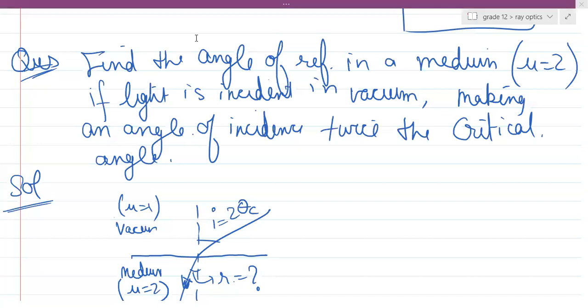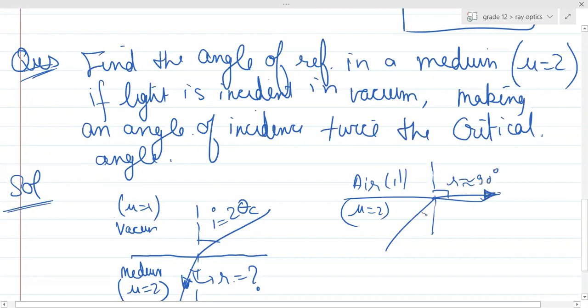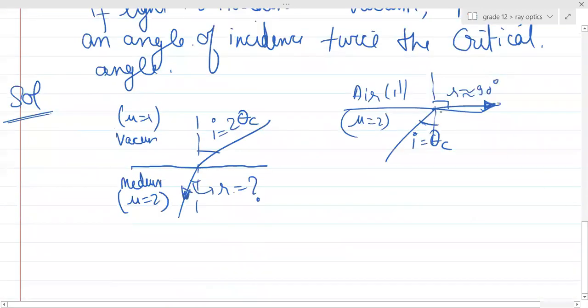First of all, since the medium is having a refractive index of 2, let's say it is going from air to this medium. Can anyone calculate what is the critical angle? So can you see over here, when the angle of incidence is equal to the critical angle, then the angle of refraction is 90 degrees, right?